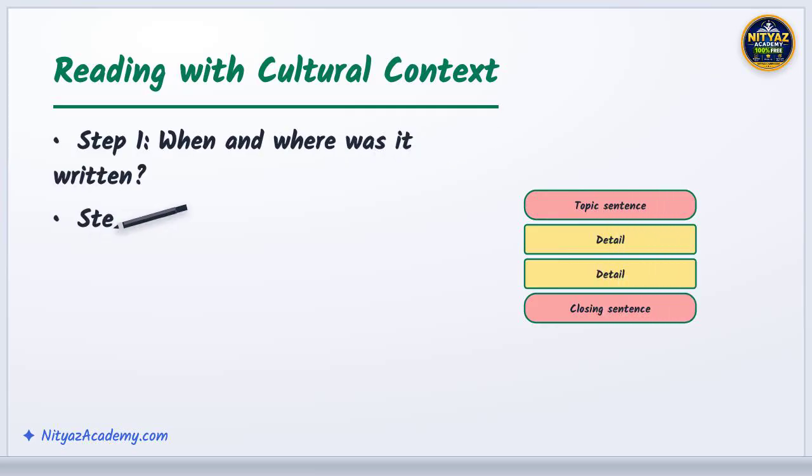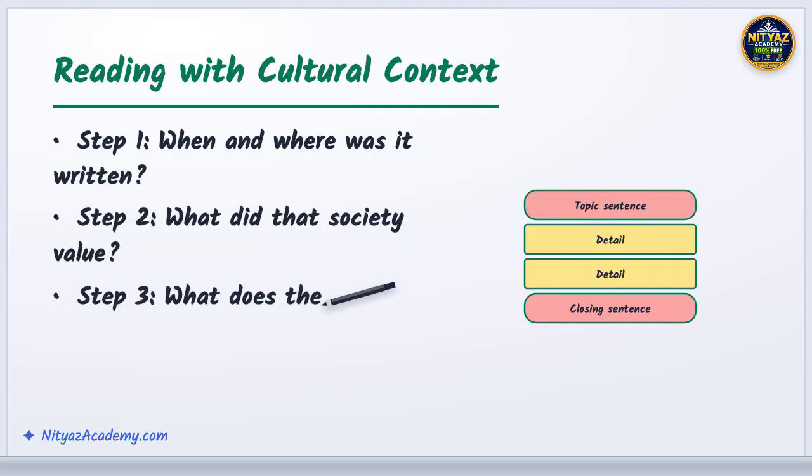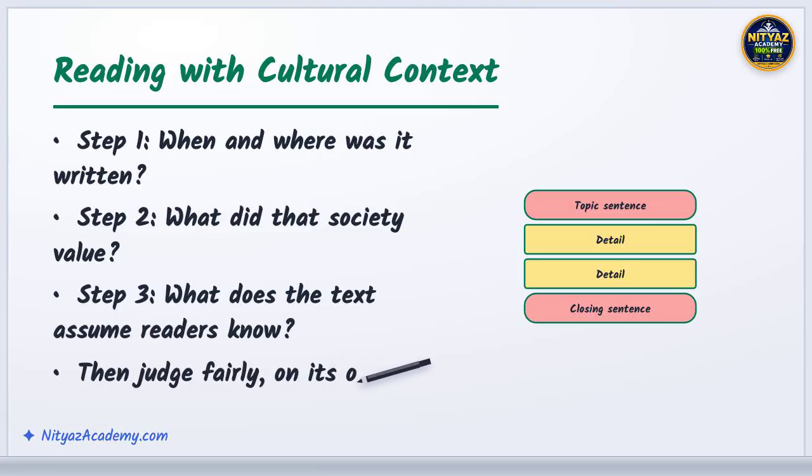Before you judge a foreign text, give it context. Ask when and where it was written, what that society prized, and what it assumed its readers already knew. A medieval epic may treat honor differently than we do. And that's not a flaw, it's a window. Reading on a work's own terms keeps you from misjudging it, and it makes the surprises far more rewarding.